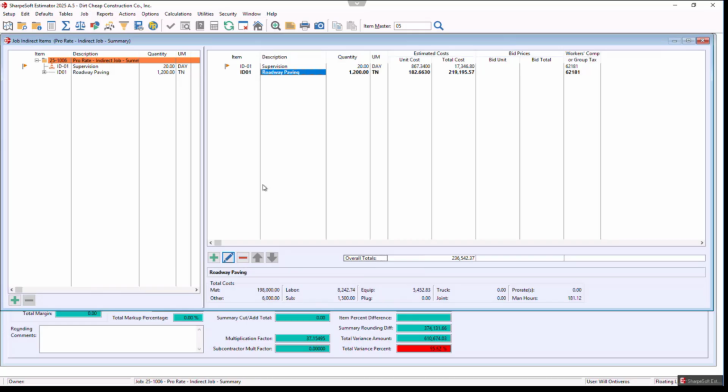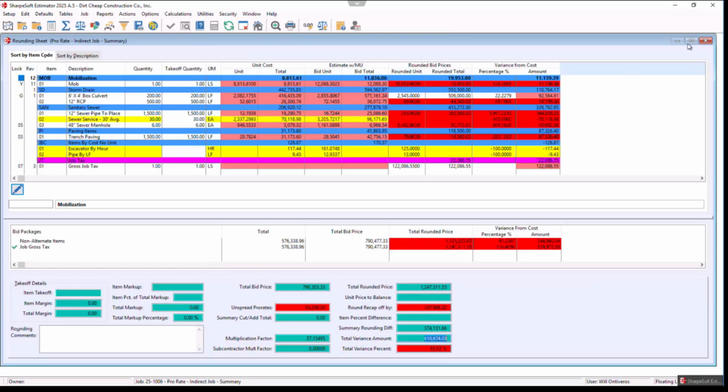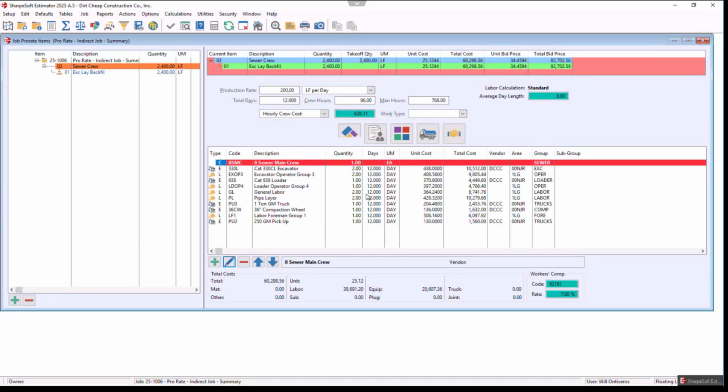Okay, thank you, Will. That's so far all the questions we've gotten on the indirects and prorates. I'll let you know if we get any others that lag, but I think we're good to go to our trench profile unless you had anything else to show in these two areas. No, perfect. So yeah, thank you guys.